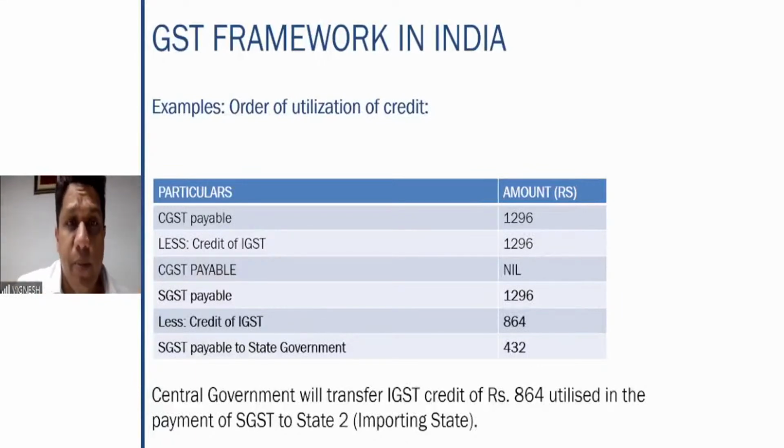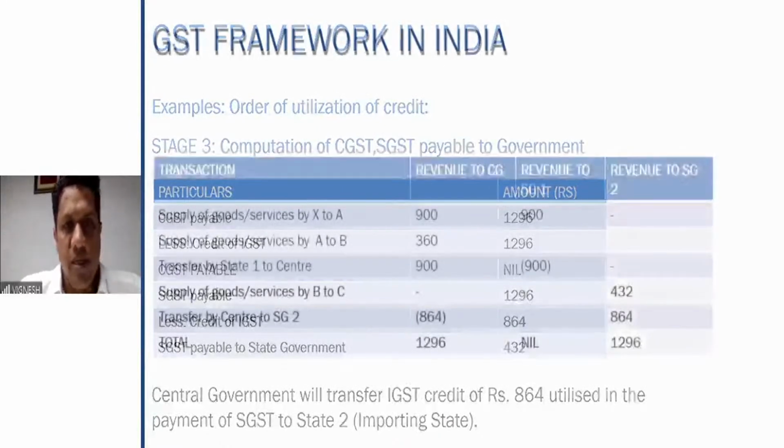Why? Because it is the state's money. In this case, it is the state's money. The state has to receive the money. But because that person has IGST credit, the state has not gotten the money. That is why the central government will transfer that money to the state government. Fine. I hope these stages are very, very clear.